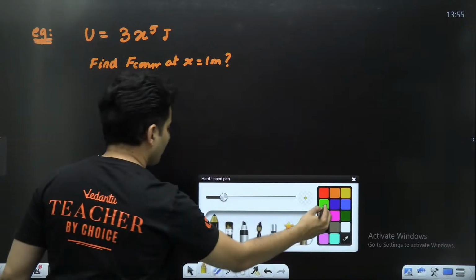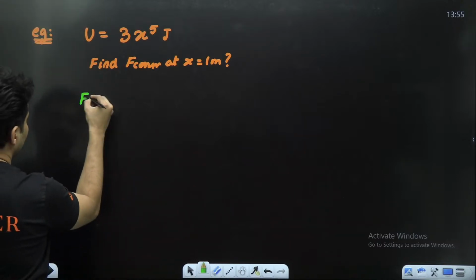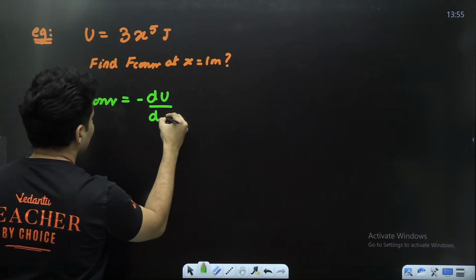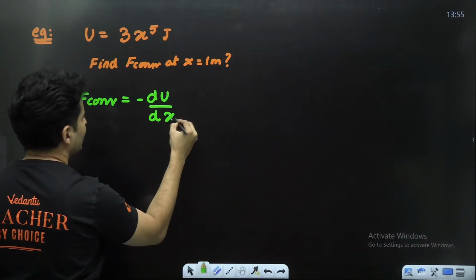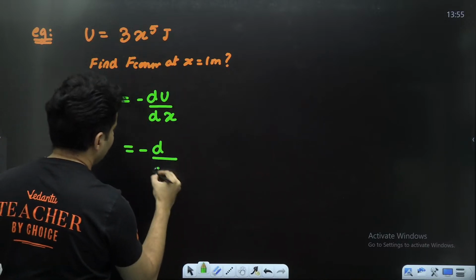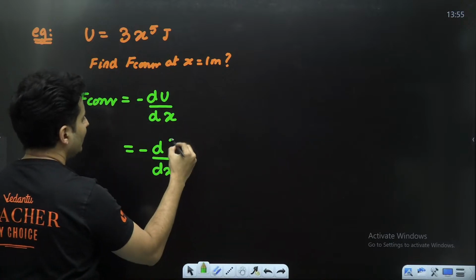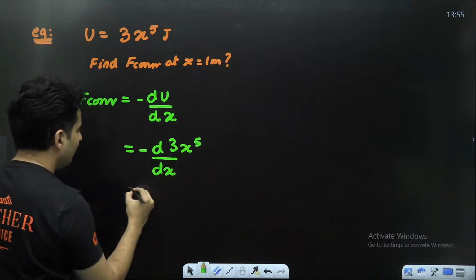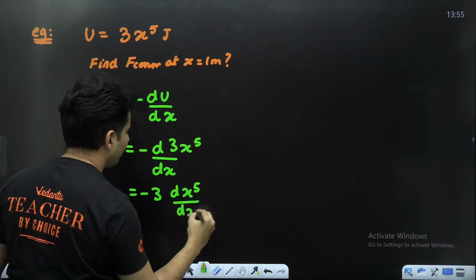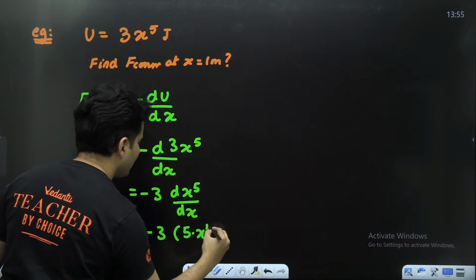So my dear students, what you need to do is just write this down. The conservative force is minus du by dx, instead of putting s, I will put x, because everything is in terms of x only. So don't worry about putting s, just put x. So for the derivative of 3x raised to 5, the 3 will come outside. Just take the derivative of x raised to 5. What is the derivative of x raised to 5? It is 5 times x raised to 4.